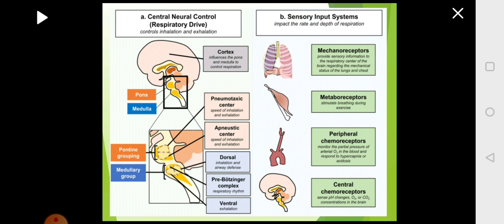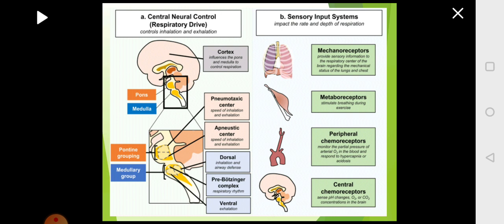Metaboreceptors, which are sensing the activity of your body. If a person is exercising, then the requirement of oxygen is more, which will be sensed by these receptors and sent to the brain. Then you have peripheral chemoreceptors located on the blood vessels. You have carotid body on the carotid artery, aortic body on the aorta, which are sensing the changes in the pressure of carbon dioxide, hydrogen ions concentration in the blood, and it will send it to the brain. That is the respiratory center.